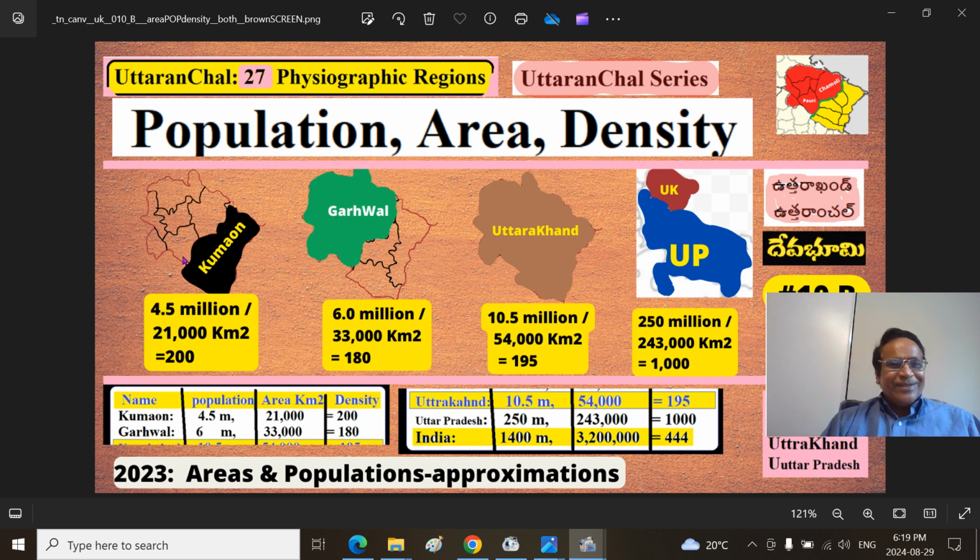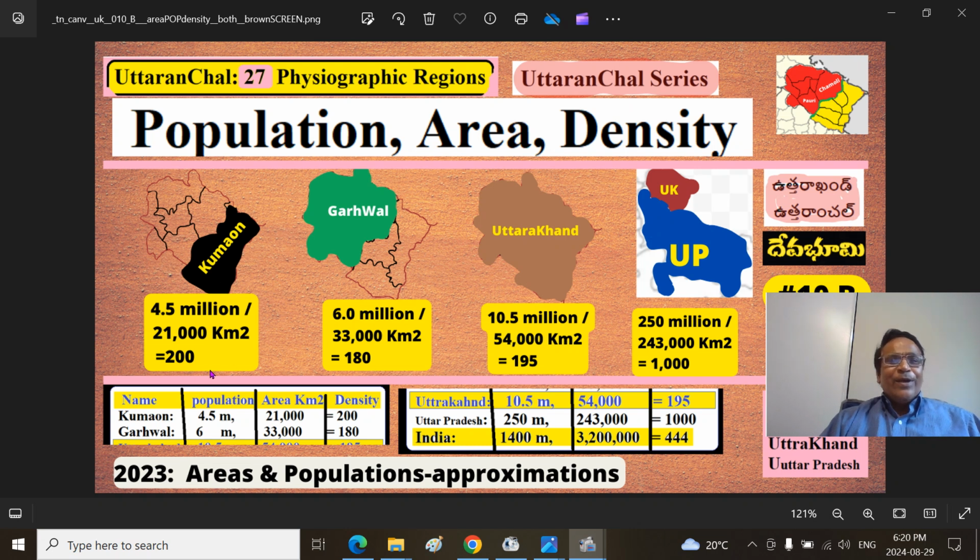So 4.5 million people live in Kumaon and 6 million in Garhwal. Add the six zeros to 4.5 million and divide by 21,000 square kilometers, and you should get 200. Garhwal is actually less densely populated, but remember the Haridwar district, Dehradun district, Lansdowne and Kotdwar taluks of Pauri Garhwal are densely populated also.